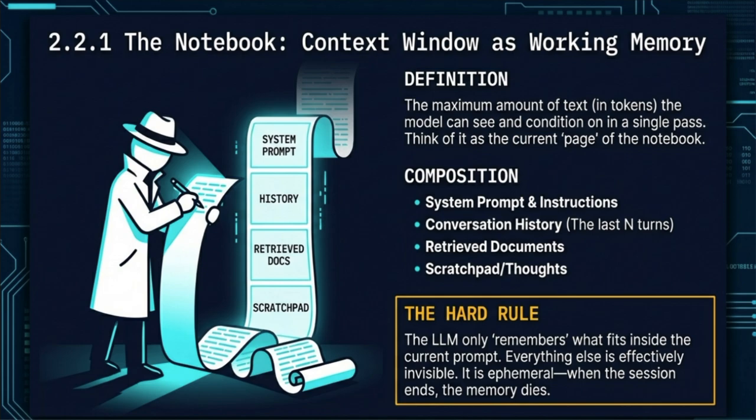However, there is a hard rule you must remember. The large language model only remembers what fits inside the current prompt. Everything else is effectively invisible to it. This form of memory is ephemeral, meaning that when the session ends, the memory dies completely. Understanding this limitation is the very first step in realizing why we need more than just a large language model context window to build a truly intelligent and persistent agentic partner.